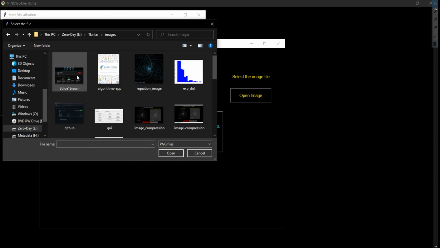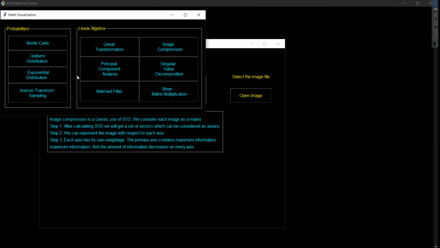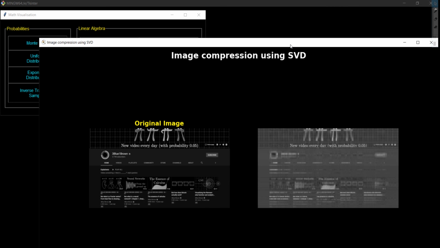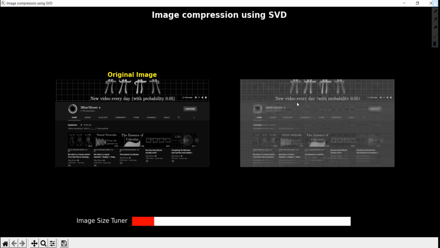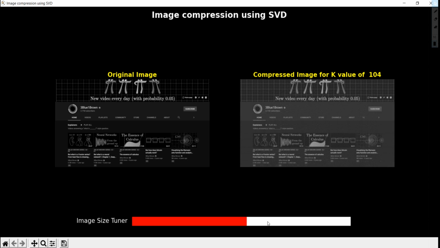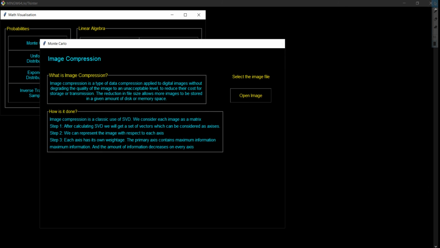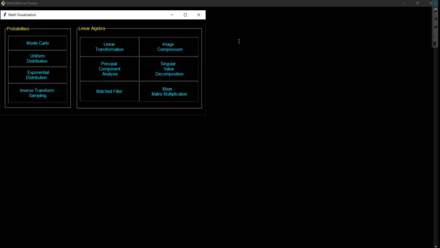Then in image compression, the image to be compressed is selected. The image is opened. There is a slider present at the bottom of the window which is used to change the K value for the degree of compression. By moving the slider, we can see the rate of compression. The rest are also built in the same manner, which enables the user to grasp the specific topic.